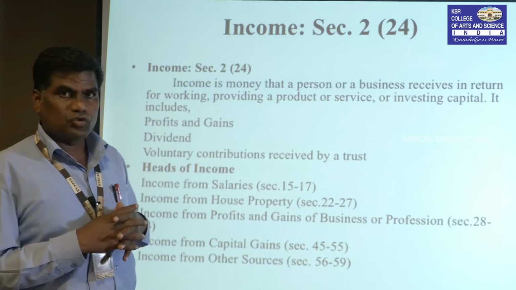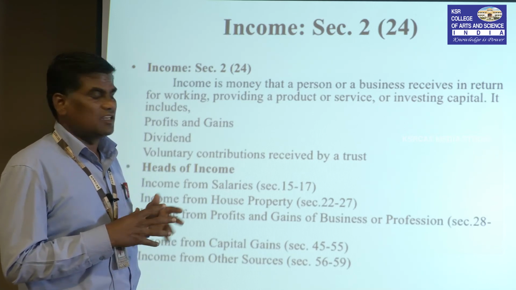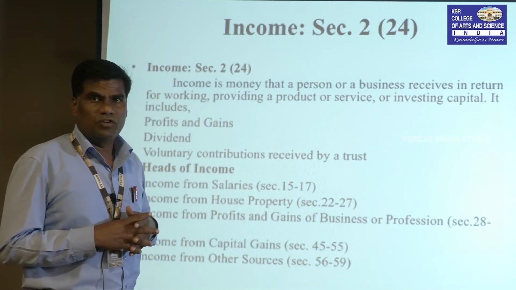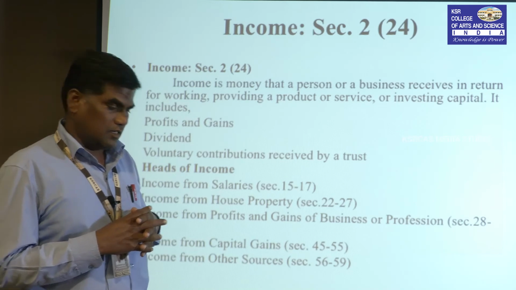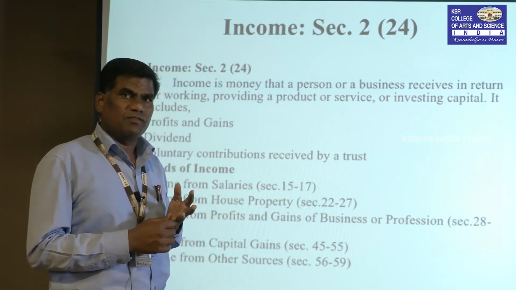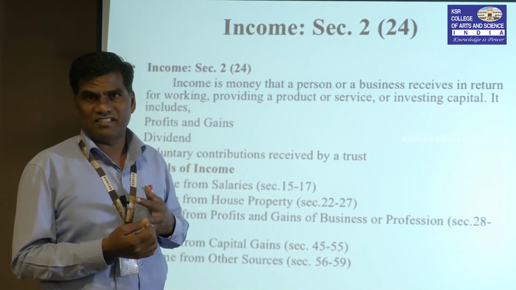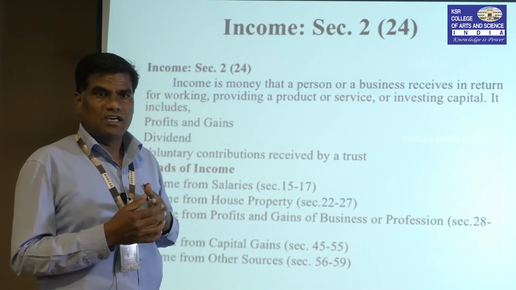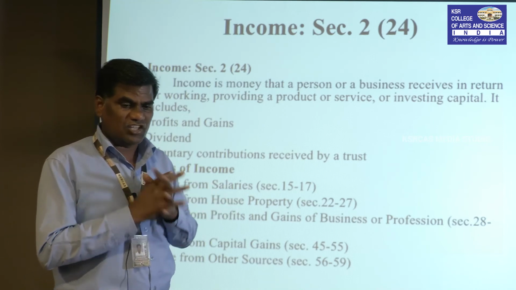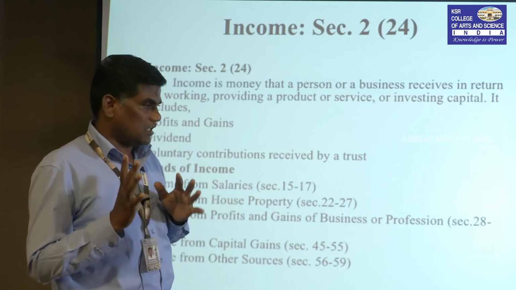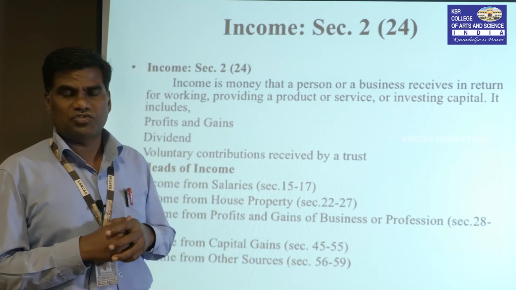Next, income from other sources. Other sources is a residual income. These incomes do not come under the previous 4 heads. For example, income from lottery, winnings from lotteries, crossword puzzles, horse races, card games, gambling. These are all casual incomes. These also come under other sources.